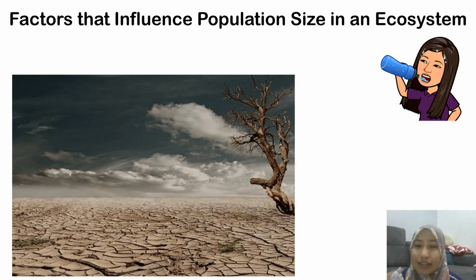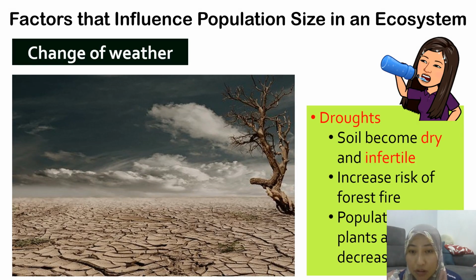So another factor that influences population size is change of weather. For example, we have drought. When there is a drought, soil becomes very dry and also infertile. And there is also the risk of fires, forest fire. And what happens when soil becomes dry and infertile? The population of plants will drop because they cannot live in very dry soil. So when the population of plants drops, some animals that eat plants will be affected as well. So the population of plants and animals will decrease when there is a change of weather.